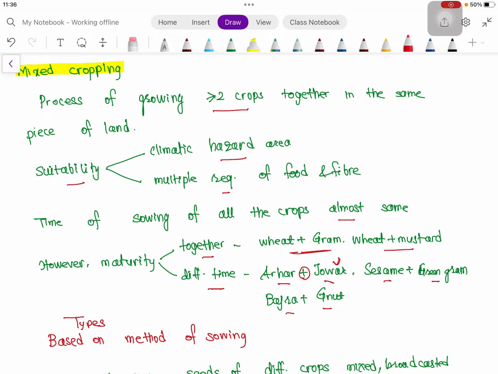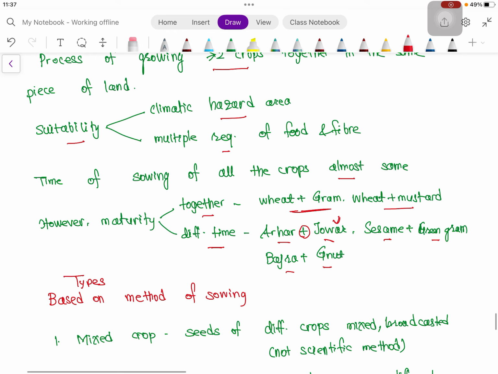And in case of plus, that means these two crops are taken together, that may be mixed cropping or intercropping. The basic difference between mixed cropping and intercropping is that in mixed cropping no specific row ratio is maintained, but in intercropping a specific row ratio is maintained.